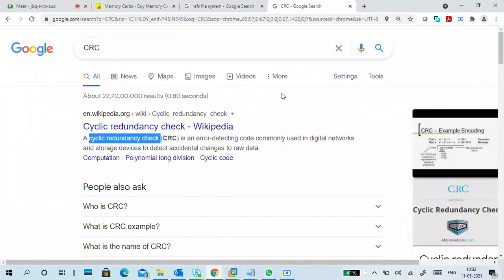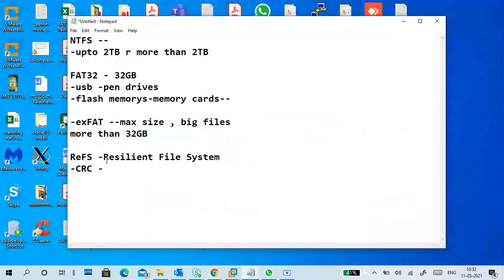Very good. What is cyclic redundancy check? It is a kind of algorithm type. People who are new to this, maybe you've seen this in the OSI layer, right?